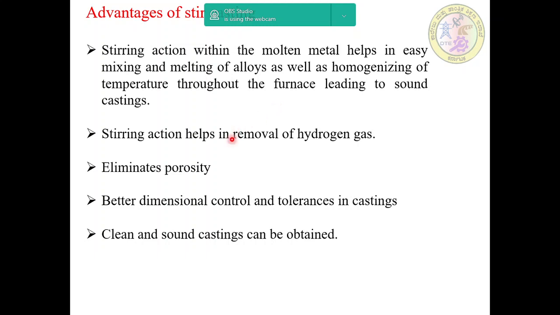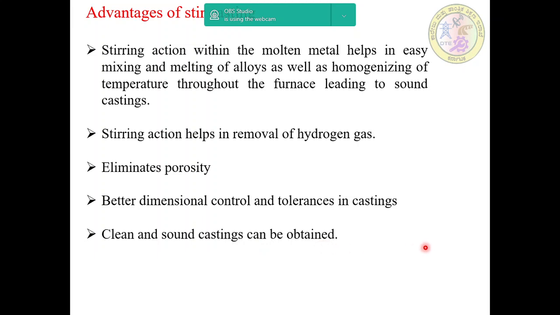Stirring action helps in removal of hydrogen gas, and by using this stirring, it eliminates porosity, and better dimensional control and tolerances in the castings will be produced, and clean and sound castings can be obtained. Sound is nothing but a defectless casting.